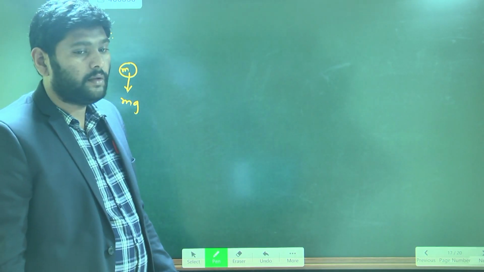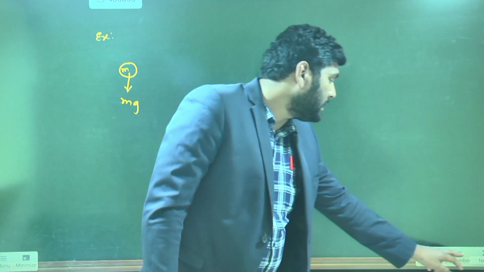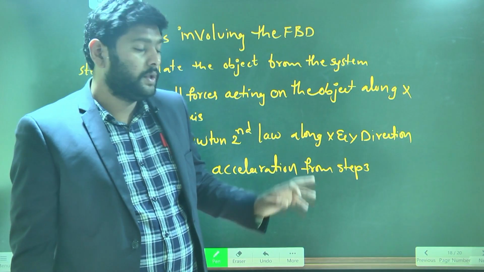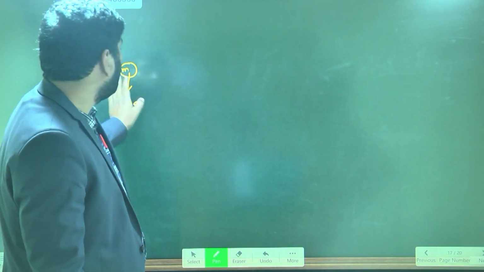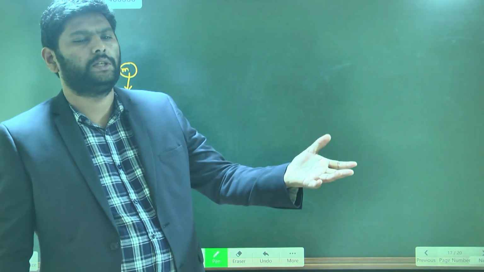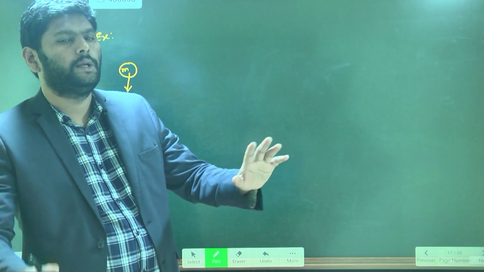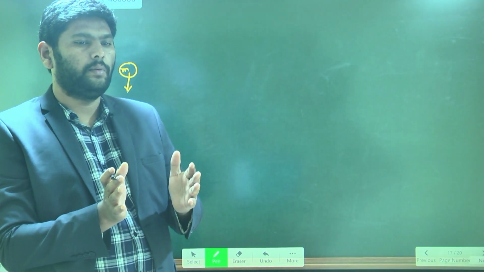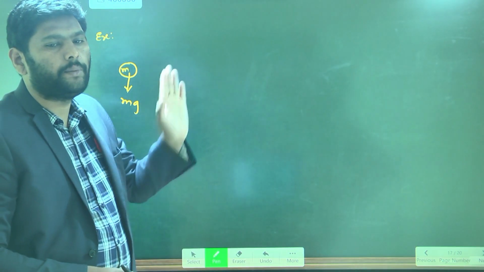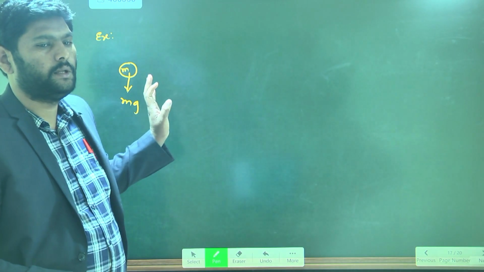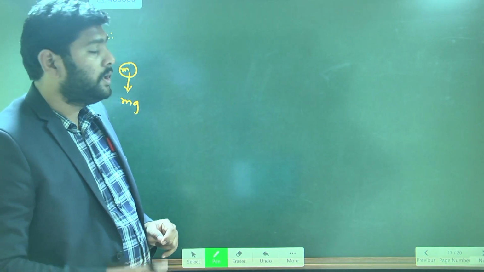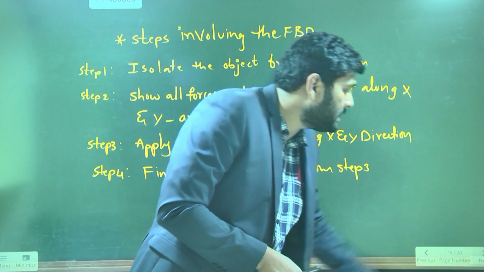So here we are drawing the free body diagram. What are the free body diagram steps? The first step is to isolate the object from the system. Here we have only one object, so there is no need of isolation. Isolate means making separation, keeping the object separately. Here the object is already separated. The object is moving in which direction? Downward direction.